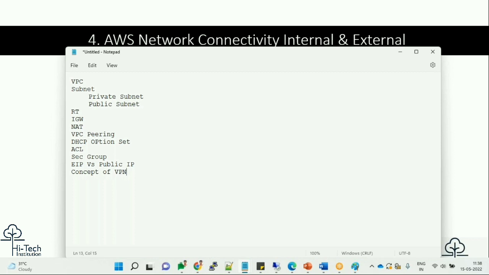This is very important. These are the fundamental areas we have to be aware of when it comes to VPC.